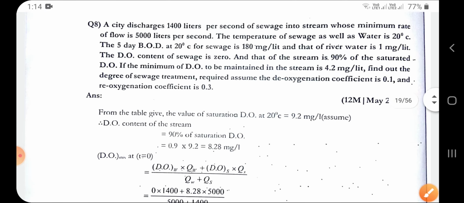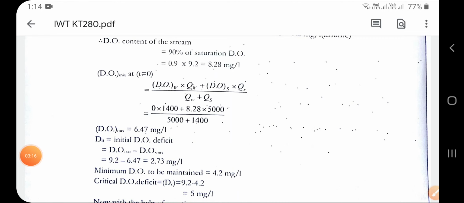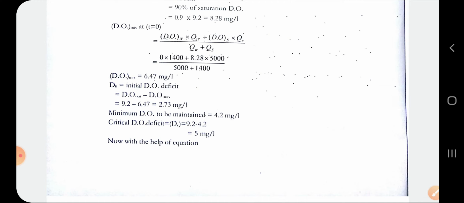They have told you to maintain that minimum DO, correct? So 9.2 minus 4.27 gives the critical DO deficit as 5 milligram per liter.